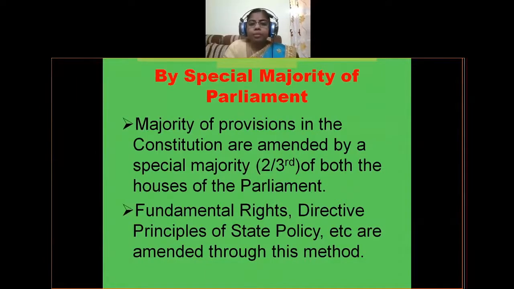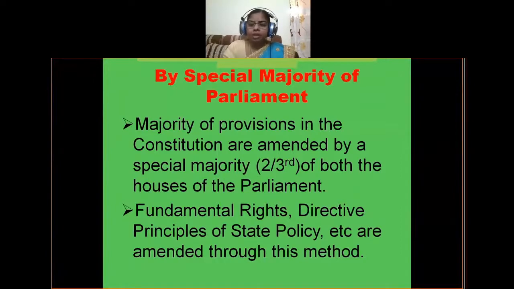Okay, and next, directive principles of state policy. This is also another feature which can be amended only by special majority of parliament. Here also both the houses have to approve that constitutional amendment bill with the 2/3 majority.